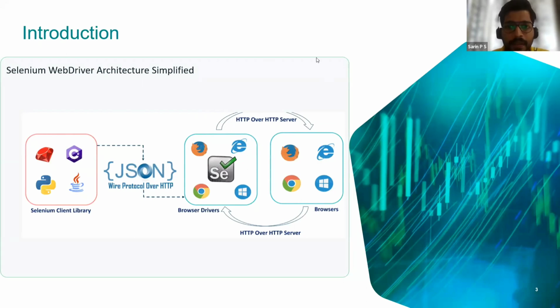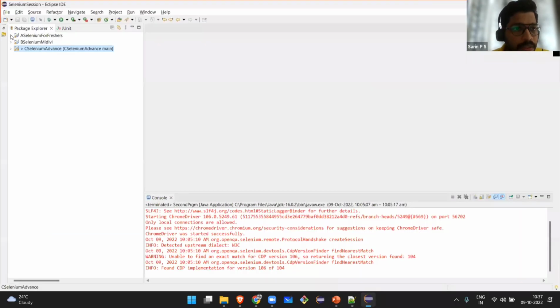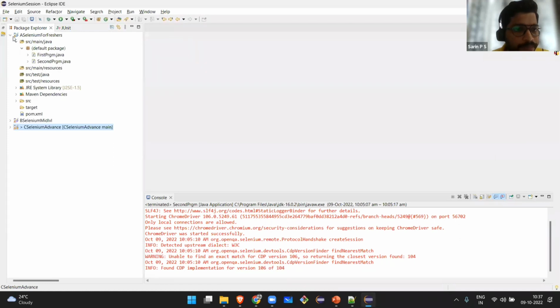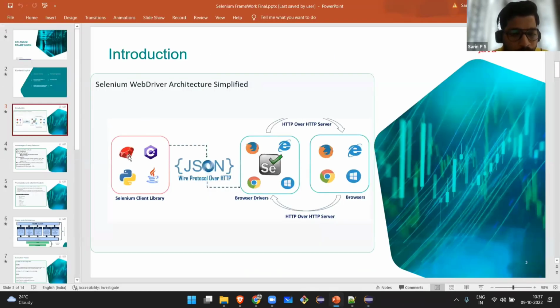So what is happening here? How does this work? Basically, I think most of the people in this call may have heard about REST API. Whatever line we are writing using Selenium is getting converted to REST API code. This is one of the projects that I have created for the day. Whenever we write any line of code, like line 9 and 10 here, all these lines of code will get converted to REST API.